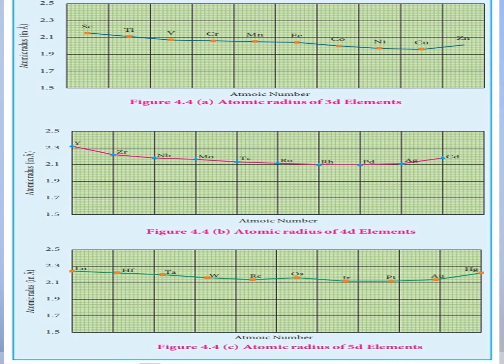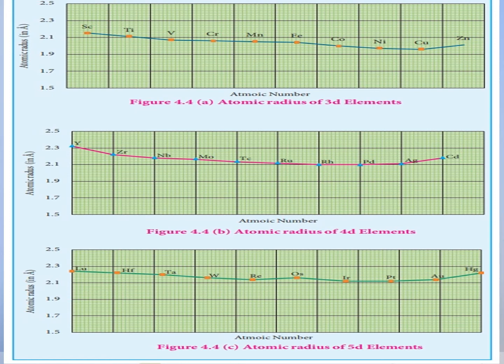Now let's see the variation of atomic and ionic size. It is generally expected that there is a steady decrease in atomic radius along the period as the nuclear charge increases and the extra electrons are added to the same subshell. Because the nuclear charge is increasing across the period, and the extra electrons are added to the same subshell, a steady decrease in atomic radius is expected.